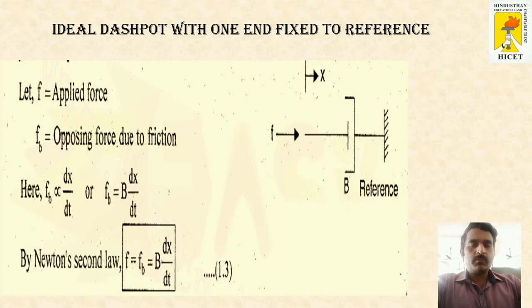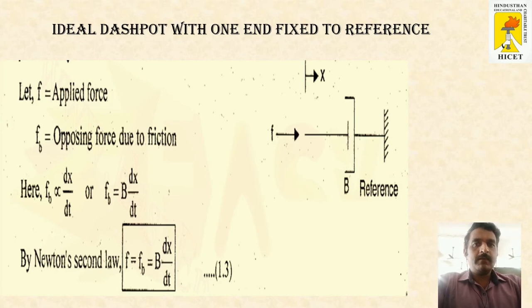In the case of dashpot and spring, there will be two cases. Case 1 is fixed to one end, and case 2 is movable at both the ends. For both these cases, there will be slight variations in the force equation. First, for the dashpot in case 1, it is fixed to one end. The velocity concept comes into play.